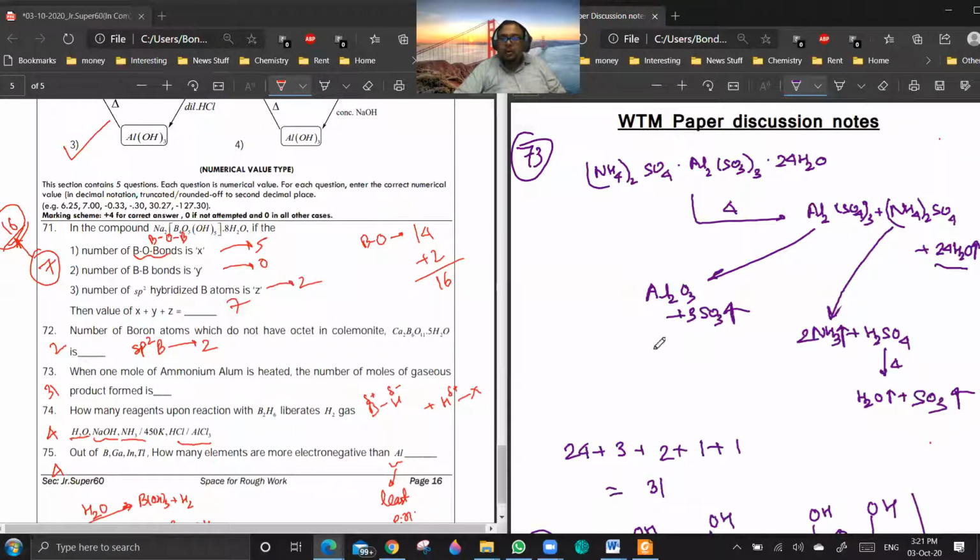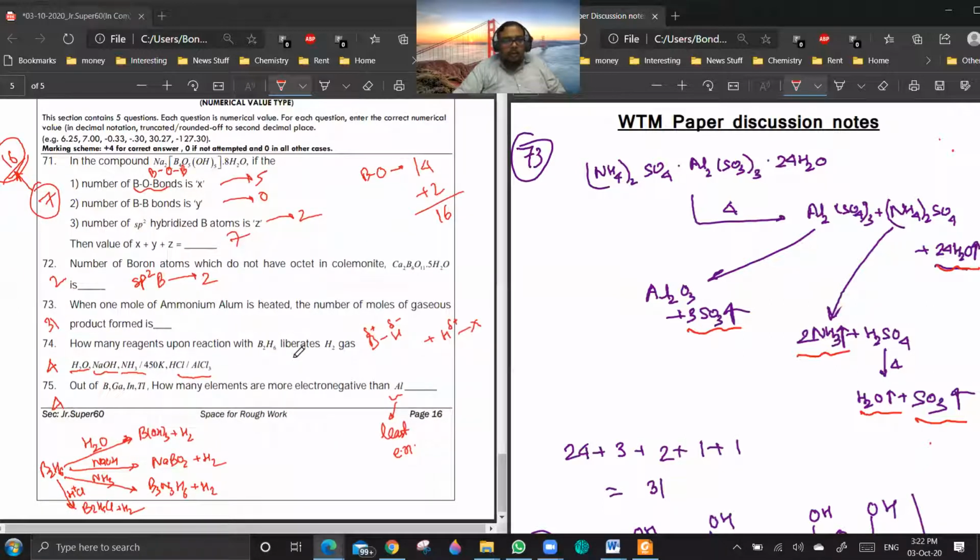Al2(SO4)3 will decompose to give Al2O3 plus 3SO3. Ammonium sulfate will decompose first to give NH3 plus H2SO4, and H2SO4 will give H2O plus SO3. So the total number of gaseous molecules will be 24 plus 3 plus 2 plus 2 plus 1 plus 1. Are you getting a point? Yes, sir. Okay, yeah.